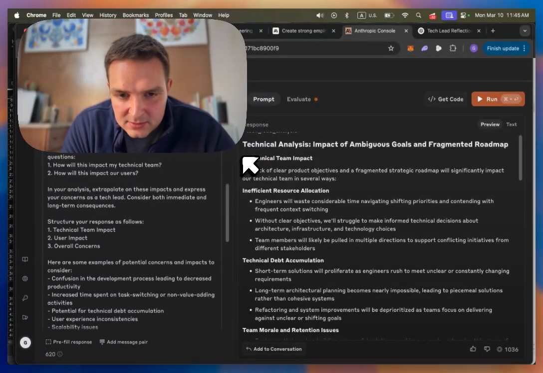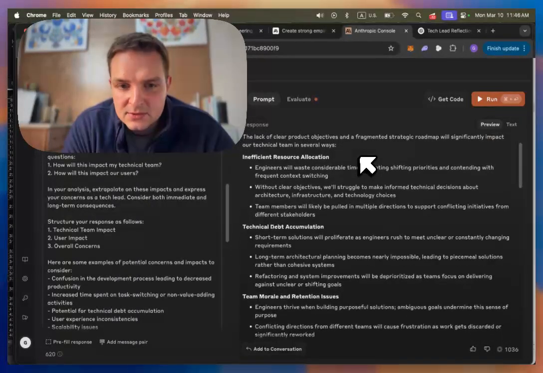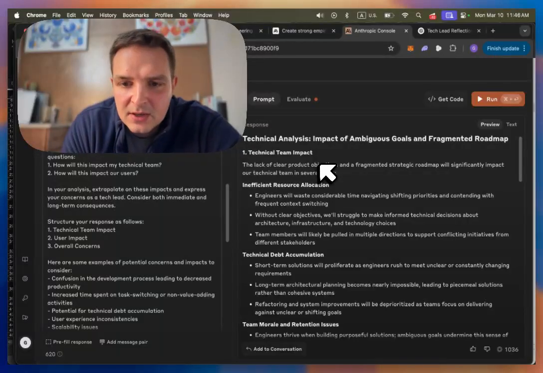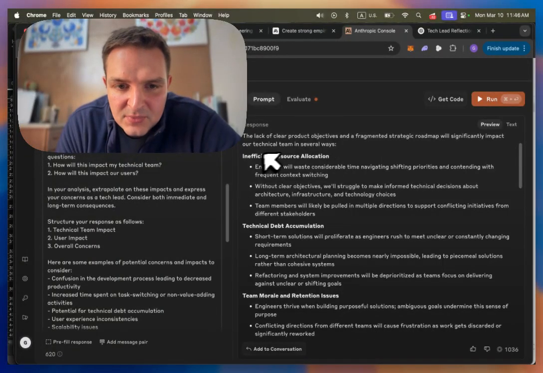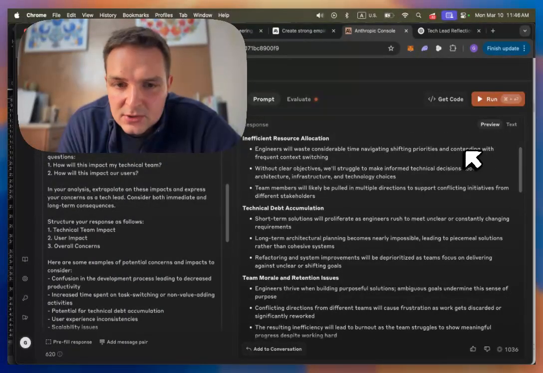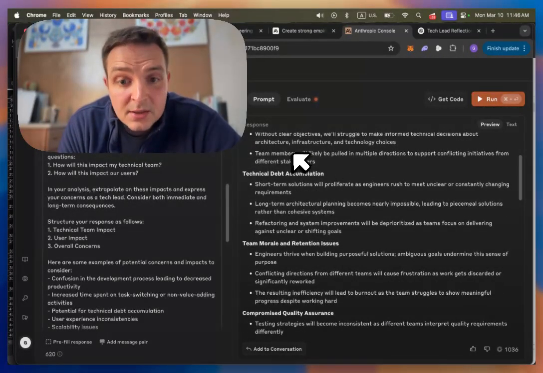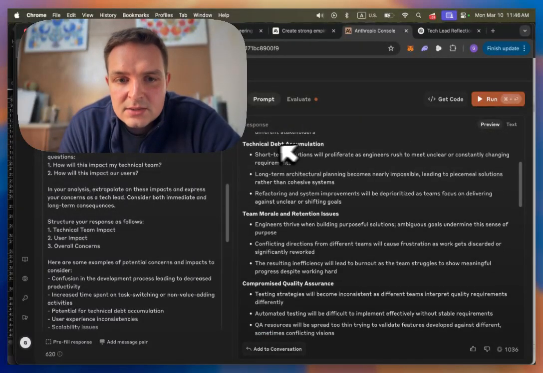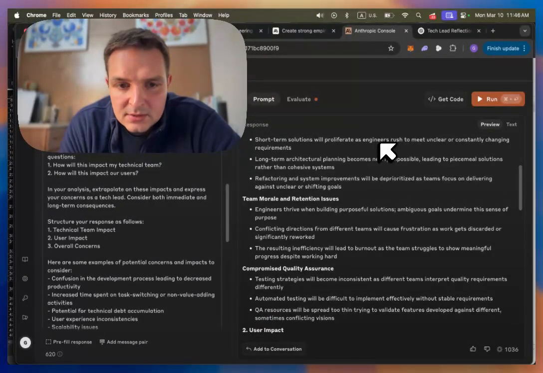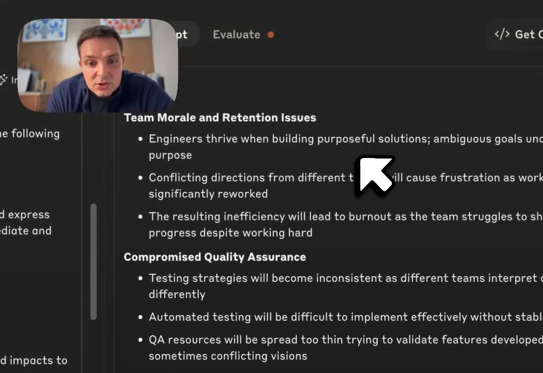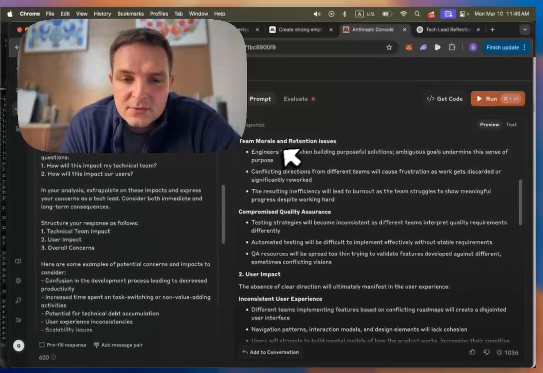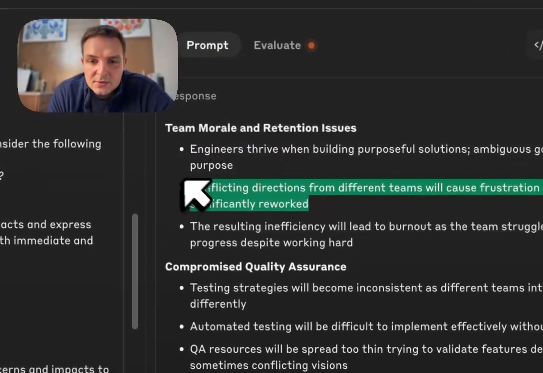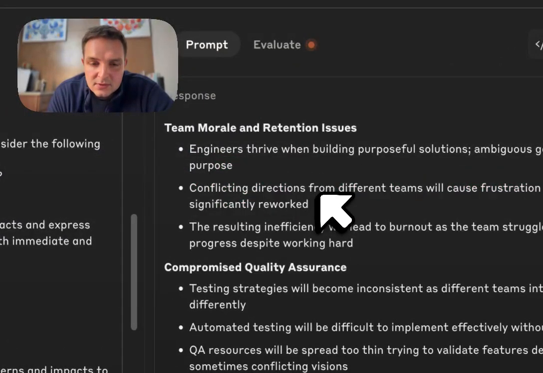Technical team impact, the fragmented roadmap will have significant impact. So here's what the fragmented strategic roadmap will do for us. Inefficient resource allocation will waste considerable time navigating shifting priorities. Clear objectives will struggle to make informed technical decisions. Team members will likely be pulled in multiple different directions to support conflicting initiatives from different stakeholders. Tech debt accumulation. Nice. Team morale and retention issues. This is a good one. Engineers thrive when building purposeful solutions. Ambiguous goals undermine the sense of purpose. I love this so far. Conflicting directions from different teams will cause frustration as work gets discarded as significantly overworked.